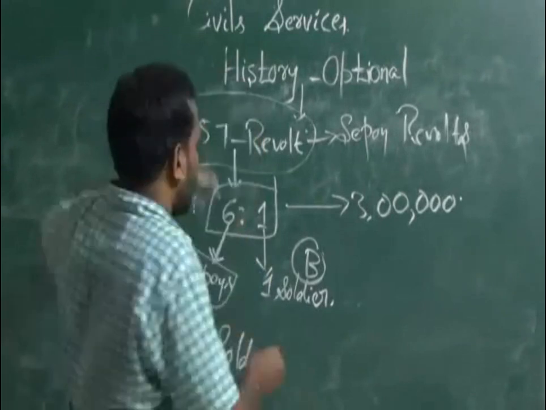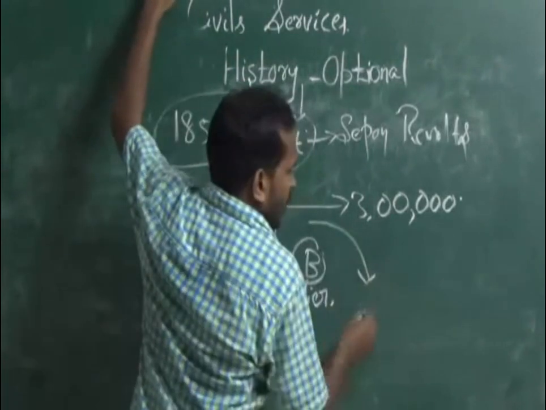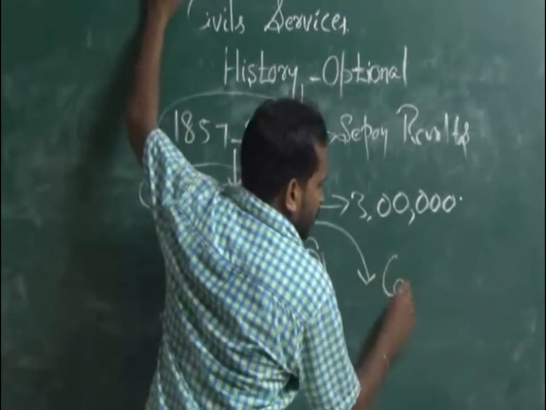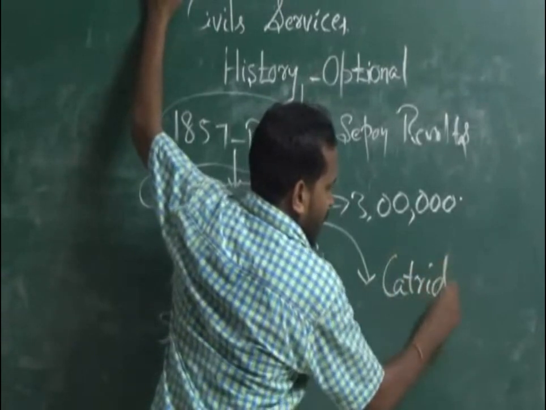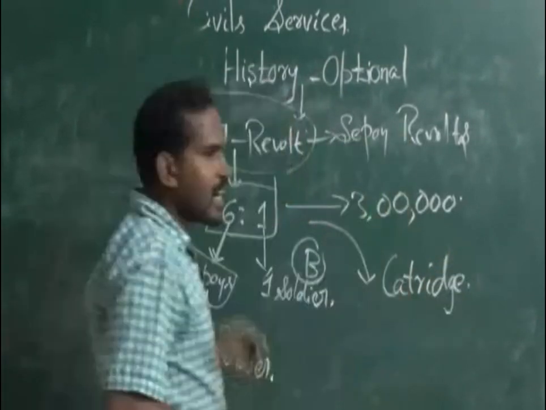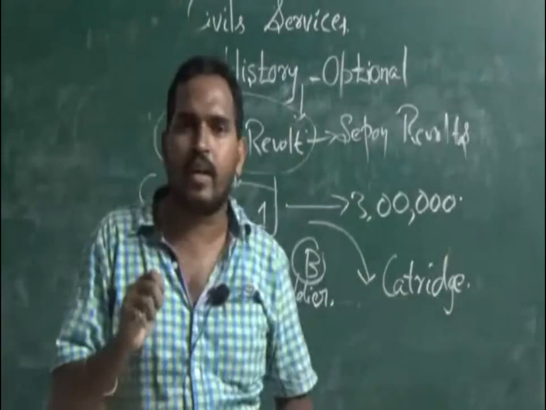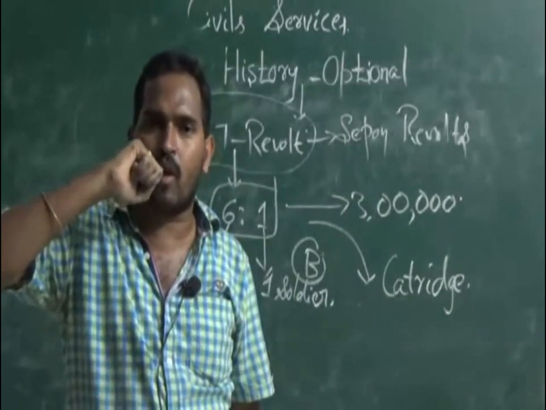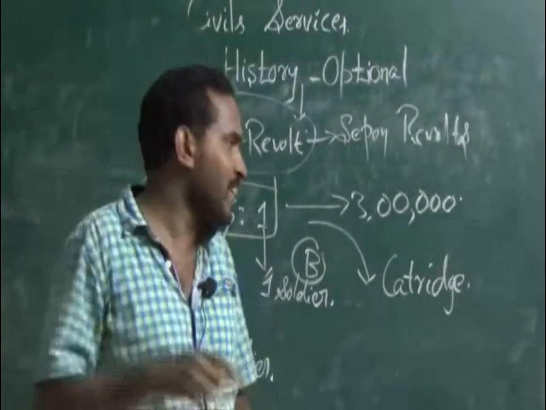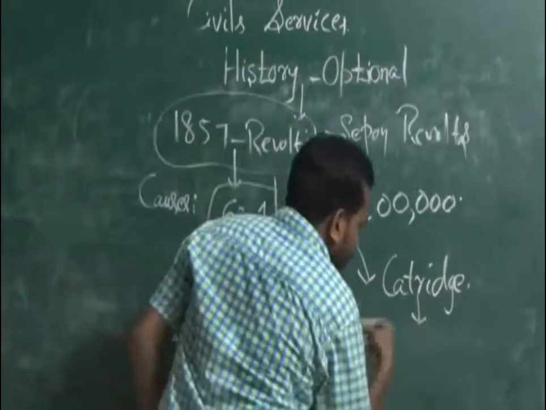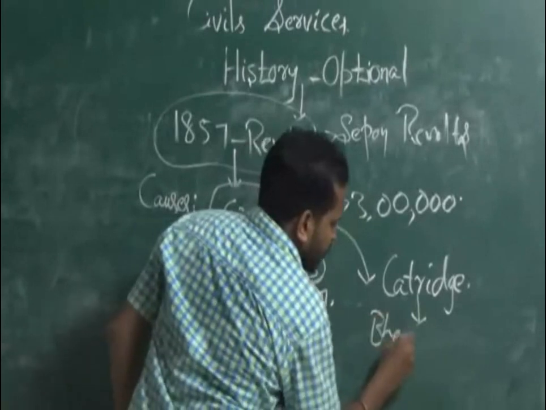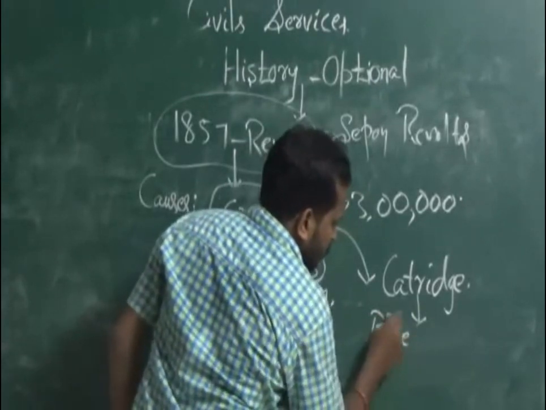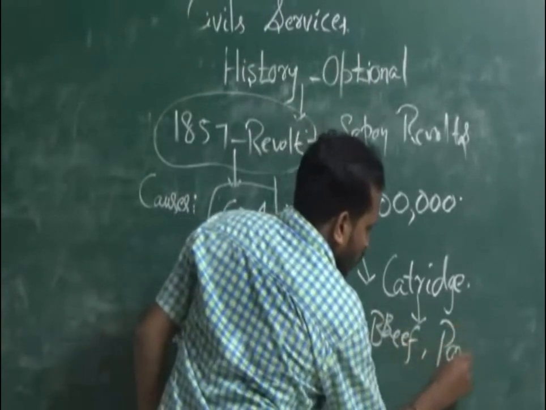One of the religious issues is the use of the cartridge. A cartridge is like a bullet; they have to open the knob of the bullet, which is called the cartridge. This cartridge is made up of beef and pork. This was a rumor.